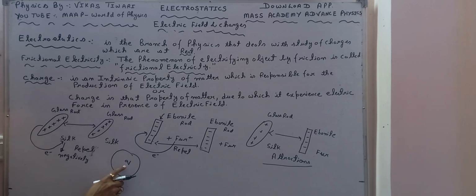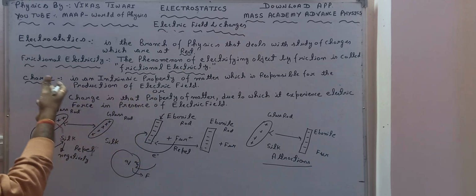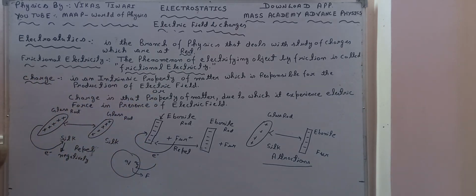In this electric field, if I bring another test charge, that test charge will experience a force. So this is basically the proper definition of charge.